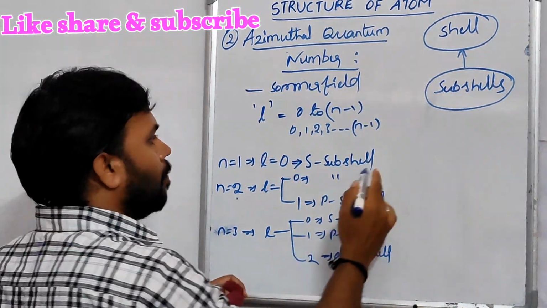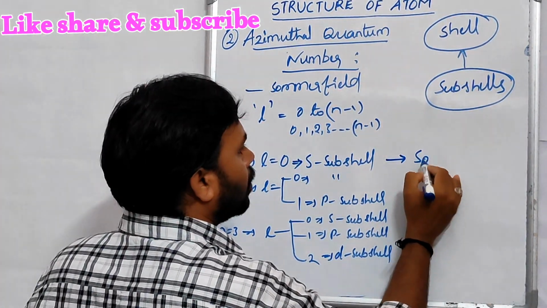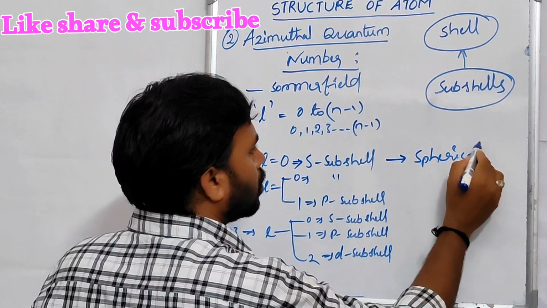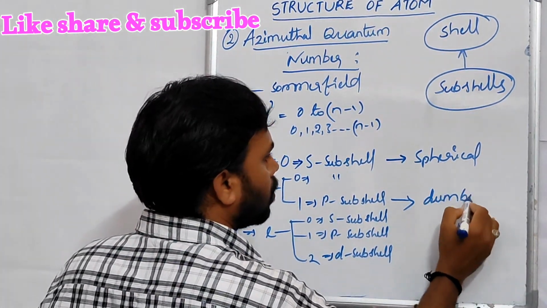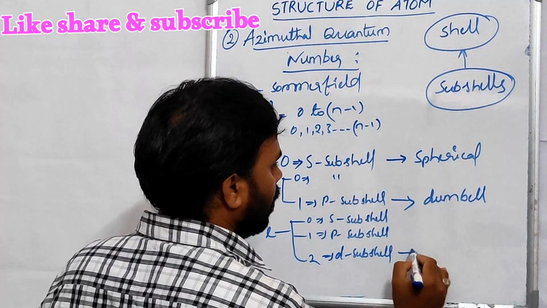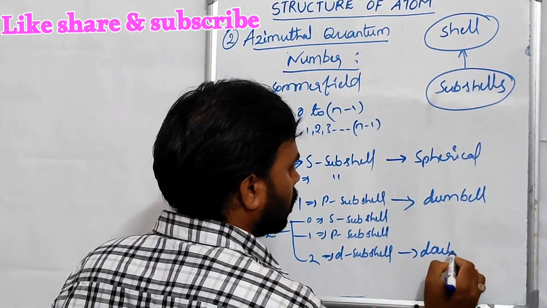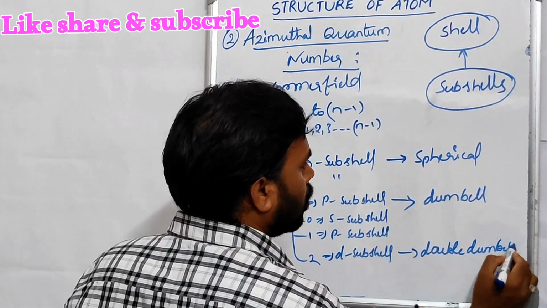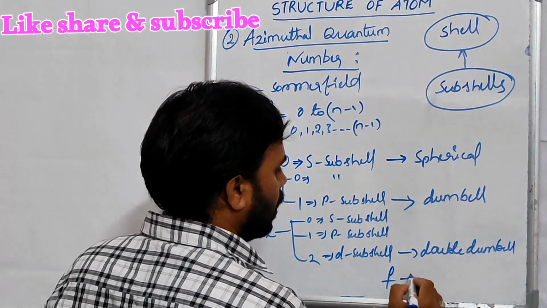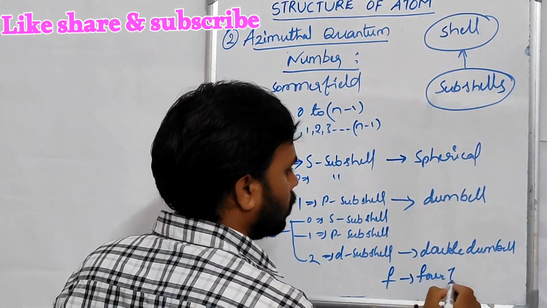The shape of the s orbital is spherical. The shape of the p orbital is dumbbell. The shape of the d orbital is double dumbbell. The shape of the f orbital is four-fold dumbbell.